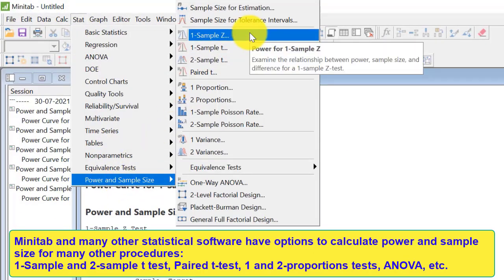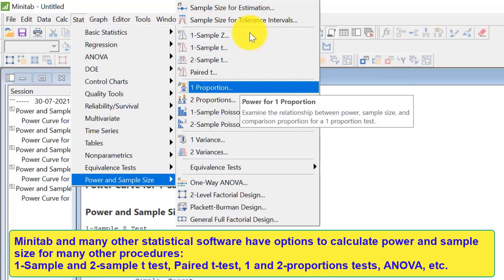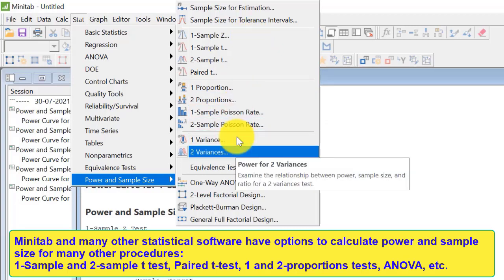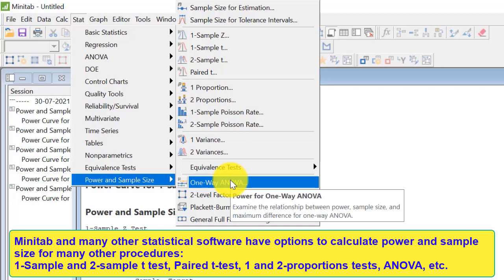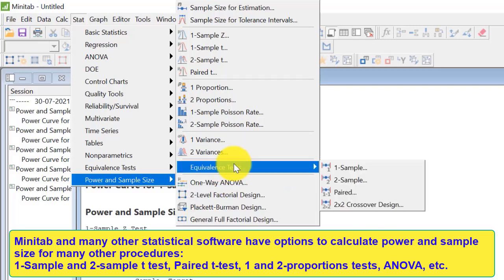Minitab and many other statistical software have options to calculate power and sample size for many other procedures such as one sample and two sample t-test, paired t-test, 1 and 2 proportion test, analysis of variance, etc.